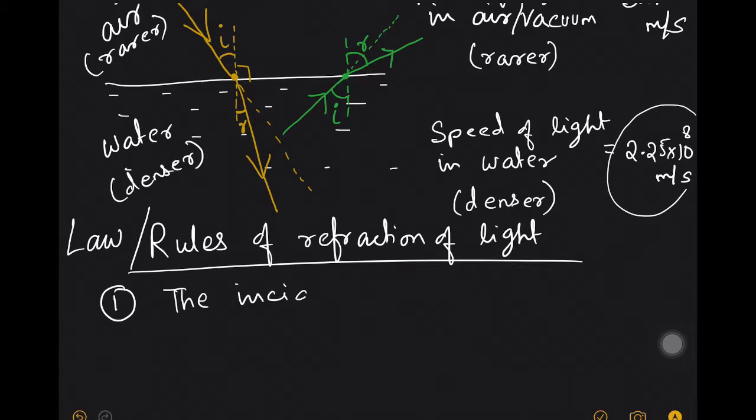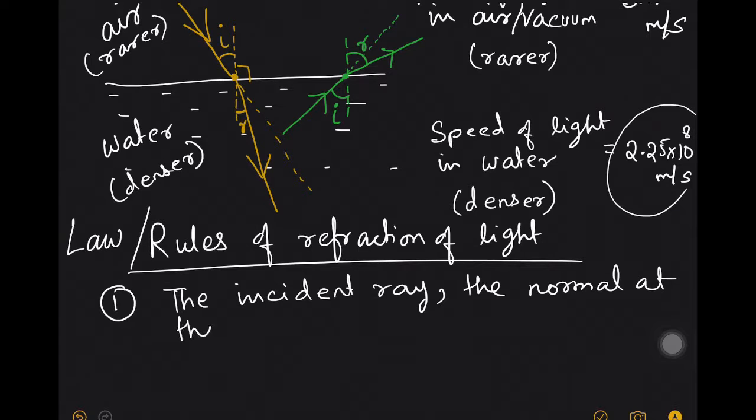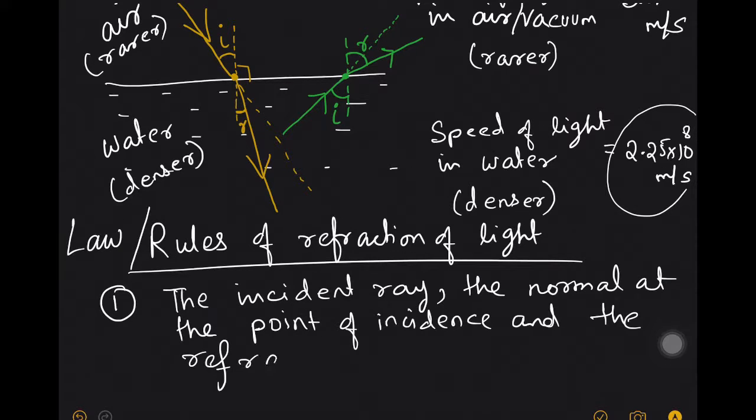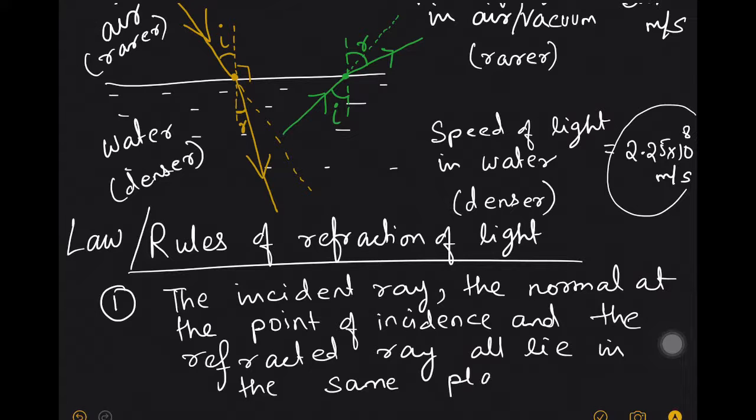that the incident ray, the normal at the point of incidence, and the refracted ray all lie in the same plane.